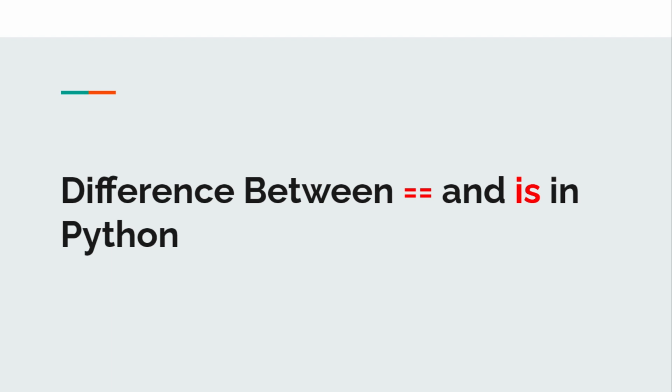So what is the difference between double equals to and is operator in Python? It is a question that has been asked to me in one of the interviews I attended for the Python developer position, and it is something that a lot of beginner or even some intermediate Python programmers do not know. And even if they do know this concept, they do not know how to articulate this properly in an interview setting. So in this short video, we are going to discuss just that. Let's get started.